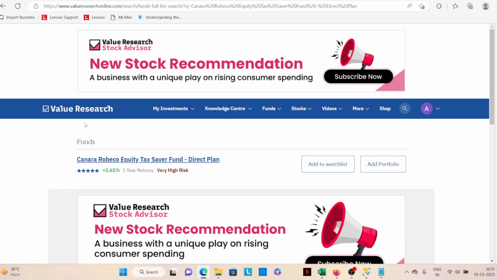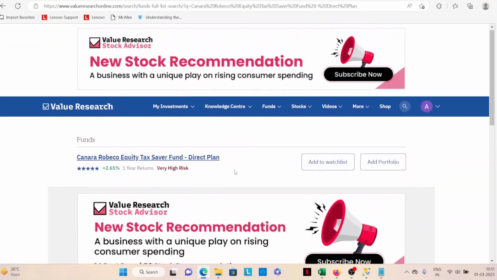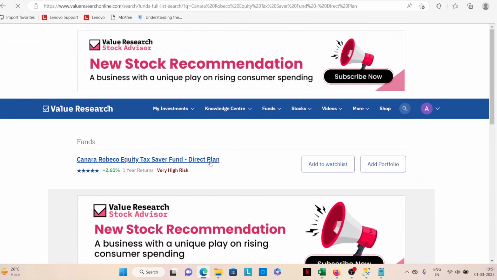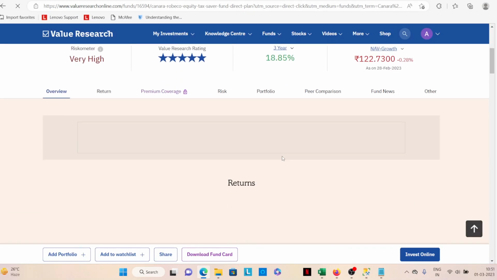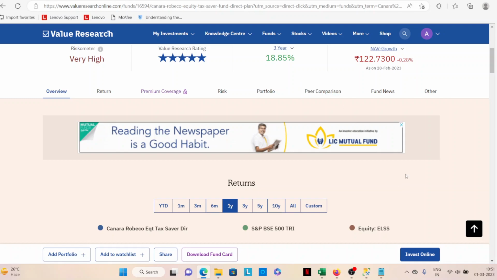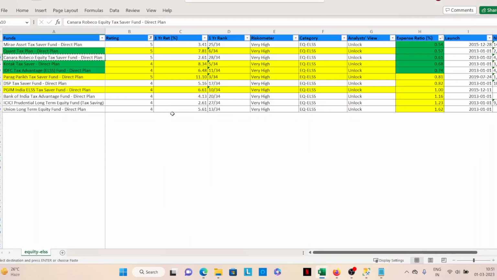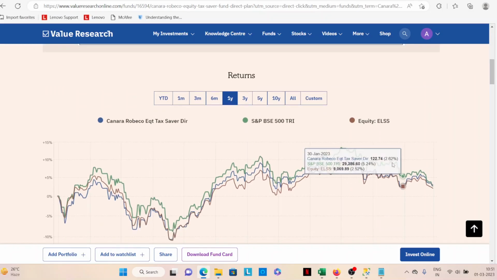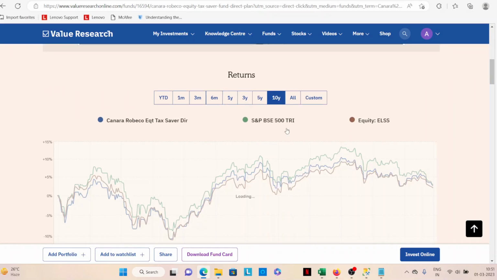Fine. Now what do we do? We have to see how it performs, right? Let me just open it a bit. They have a high rating that we already know. And what are the expenses you're getting there? Canara was 0.61. It looks quite good to me based on these two. Look at the 10-year return. Okay.